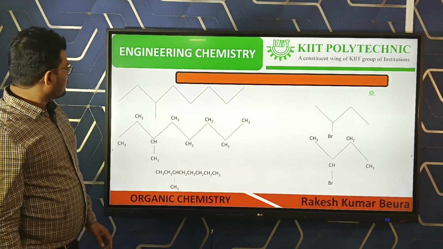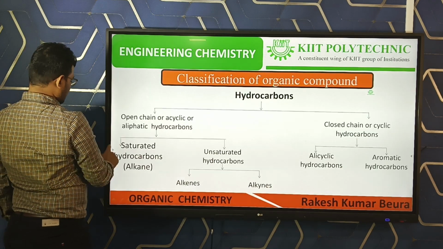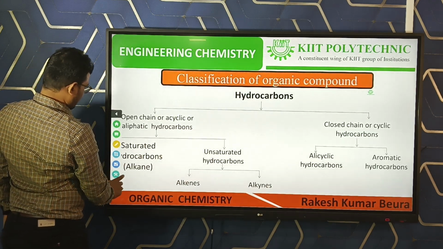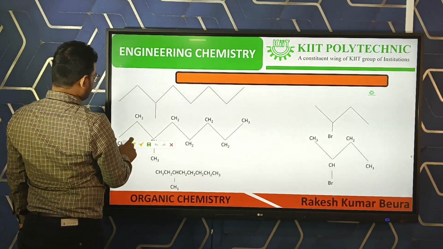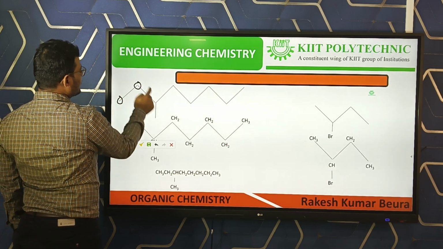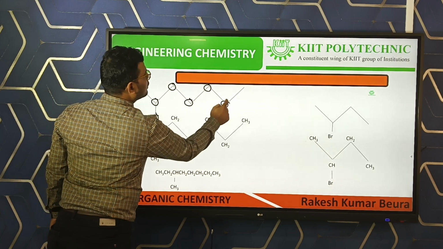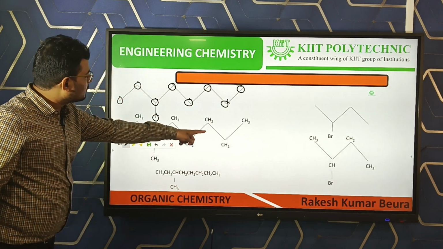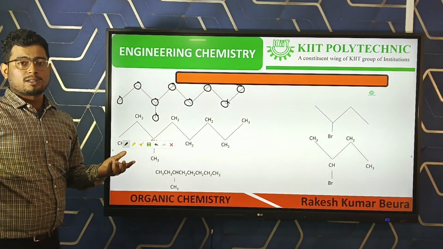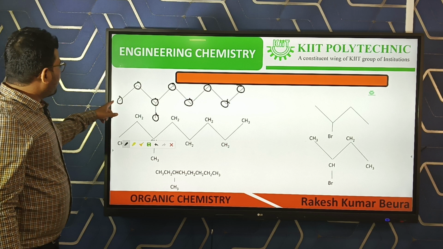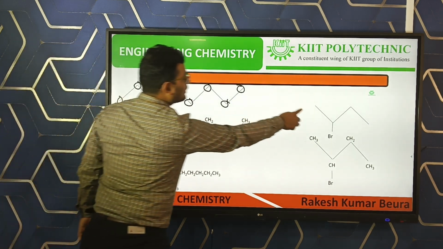There are also other examples. This is one line, this is one line, another line, another line, another line. Every line end contains one carbon, and every carbon must contain 4 bonds. This is also another example.